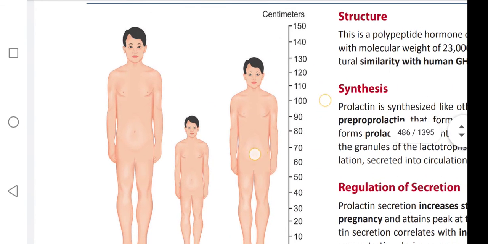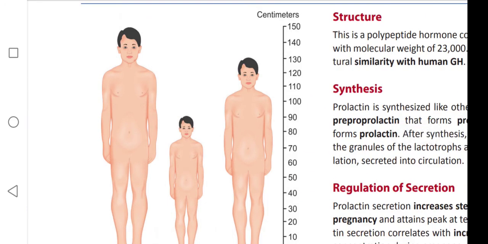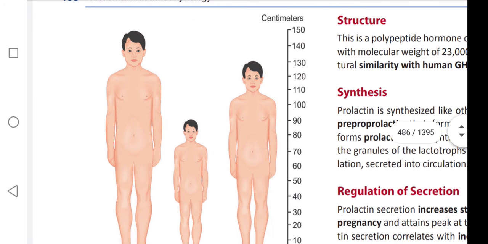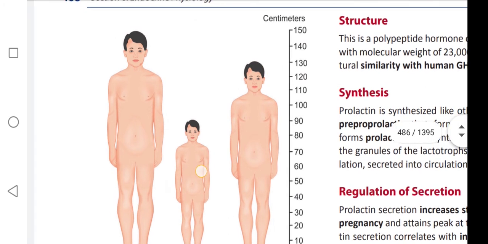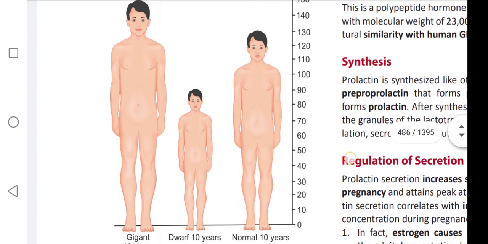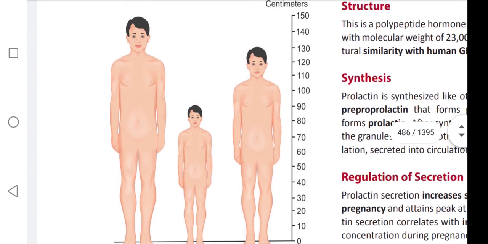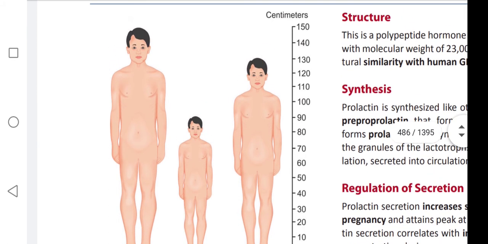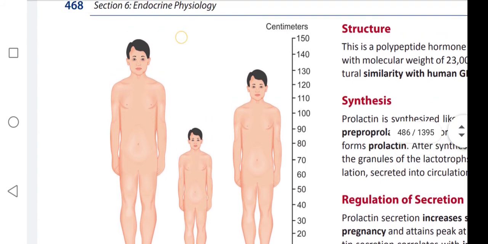This is how a normal boy appears at 10 years. This is pituitary dwarfism, this is gigantism. He is 130 centimeters, he is 90, he is 150.